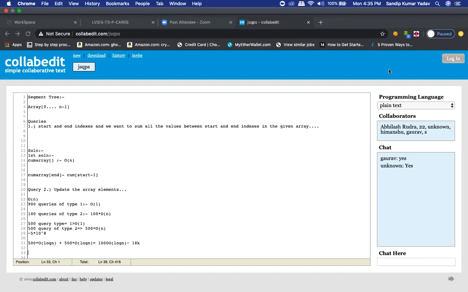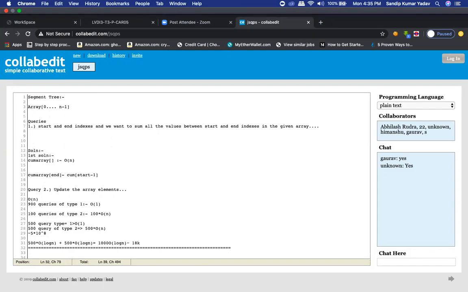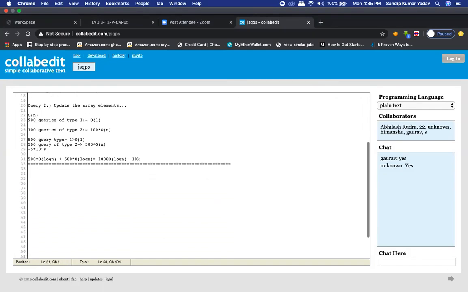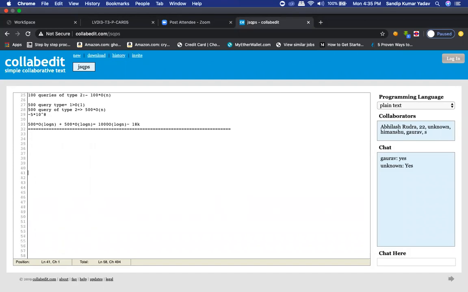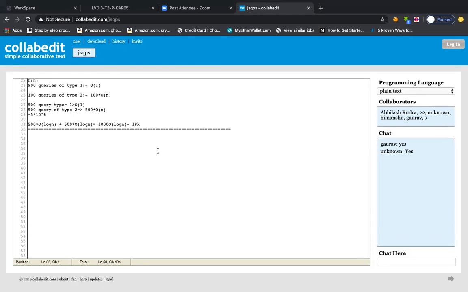So the reason I'm saying this is, you see, if you have n elements in an array and we want to build a tree in such a way that the tree will be balanced.